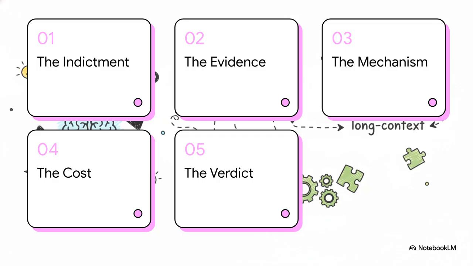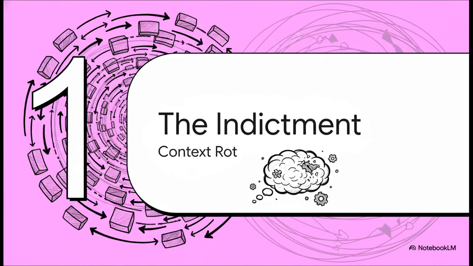First, the indictment, then the evidence. After that, we'll deconstruct the mechanism, analyze the cost, and finally, deliver the verdict. Section 1. The indictment. Here, we identify the core failure plaguing the current generation of large language models.